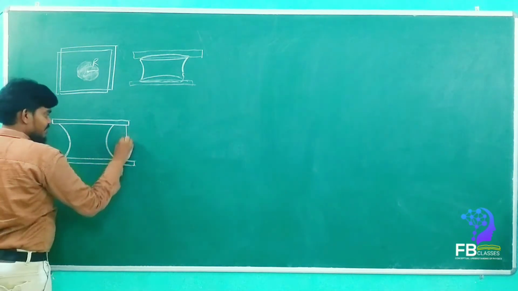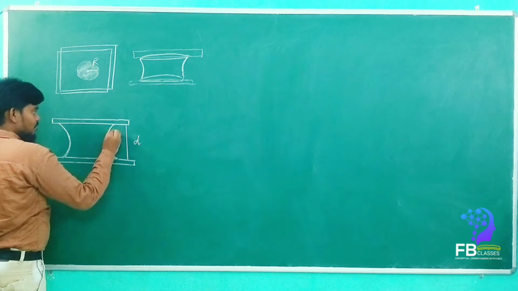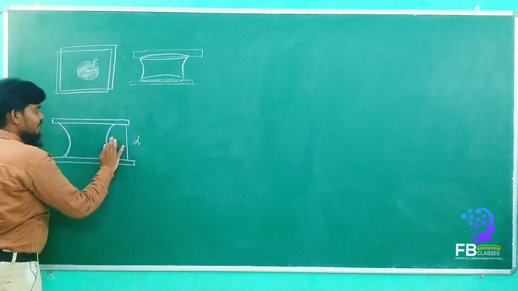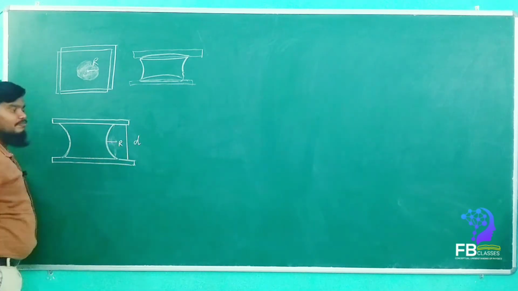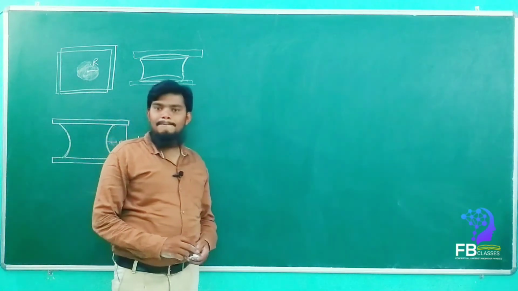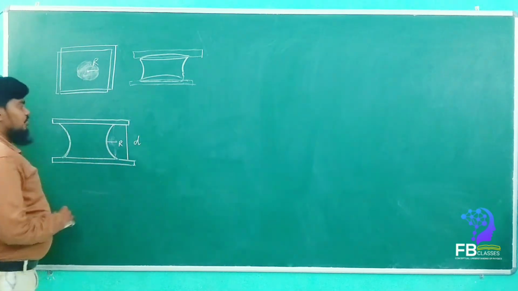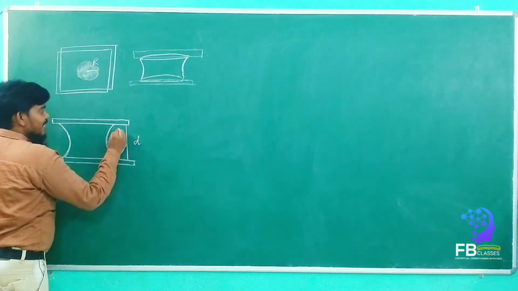So the distance between the glass plates is considered D. Okay. Now this is the radius R. See here the radius of curvature. This is the total radius of curvature, considered as R. Got it? Are you getting my point? So now, what forces will act here? What force acts here?